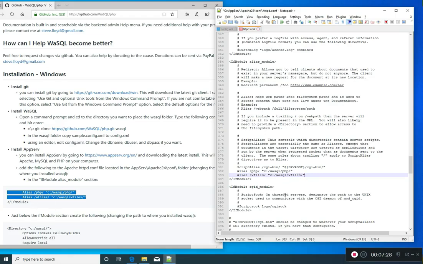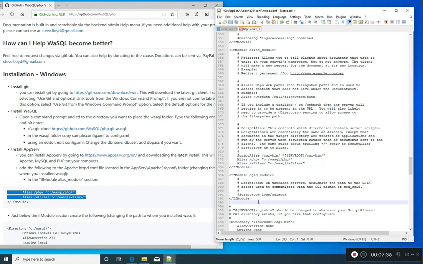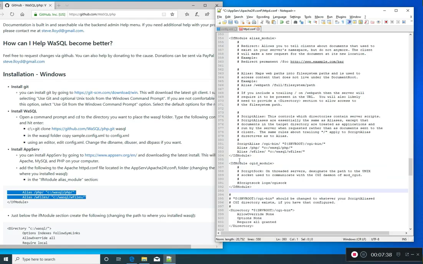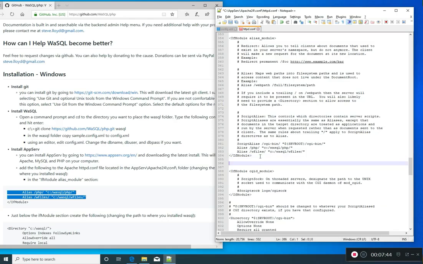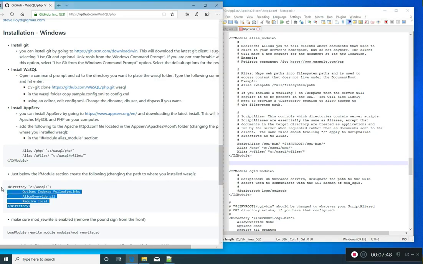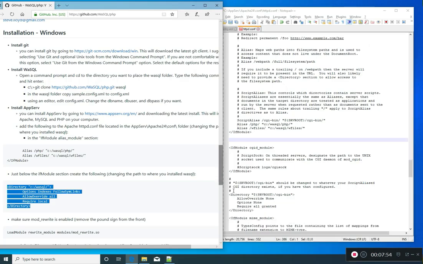Okay, and then the next instruction says just below if module, we can stick this right here. After the if module, we're going to add a directory. Actually, the directory is down here.